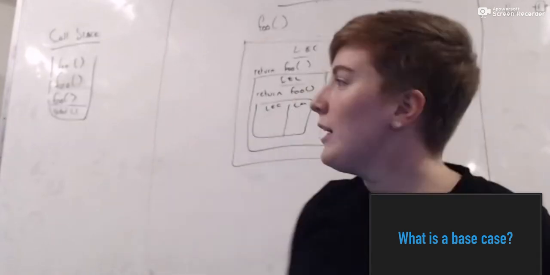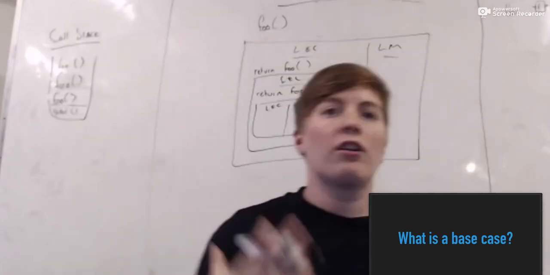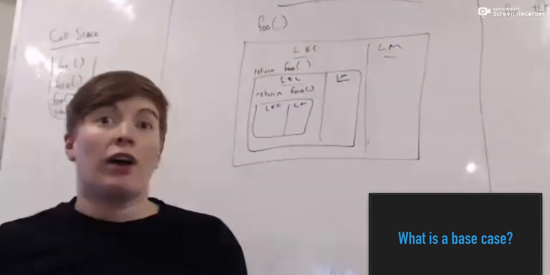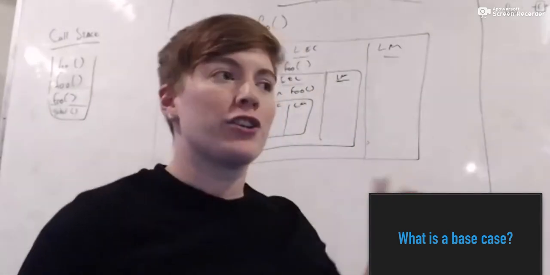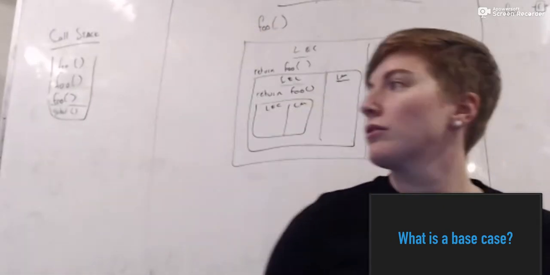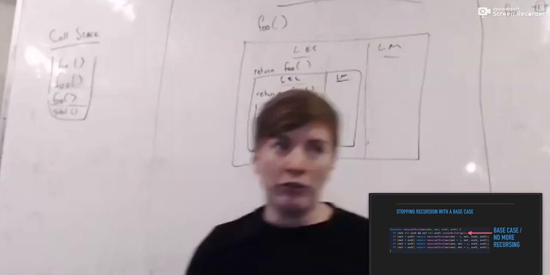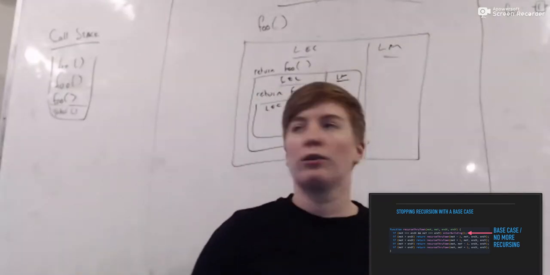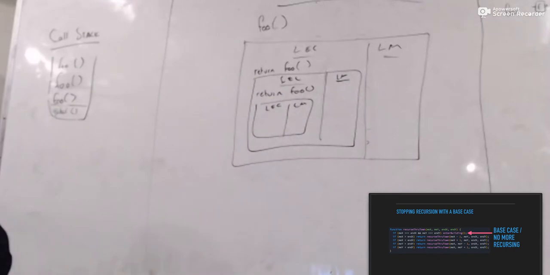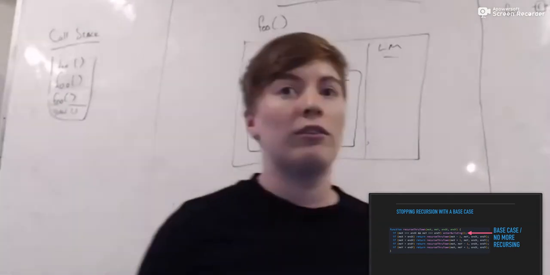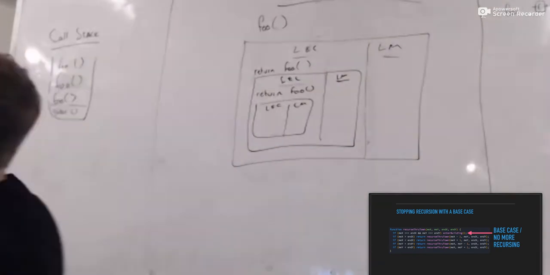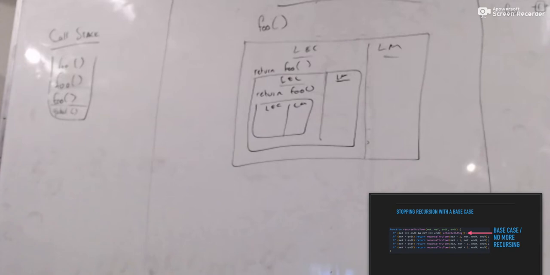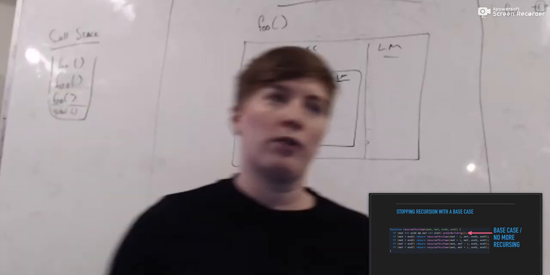So we need something in our recursive function definition to say stop. Do something different now. We're done with all of our recursion. We can now do something else: return some value, invoke some function, log something to our console, whatever the case may be. We always need a base case, or potentially multiple base cases, depending on what your particular function is doing. In this case, we need two things to be accurate before we do something else. We need both our x and our y coordinates to match the end x and y coordinates.